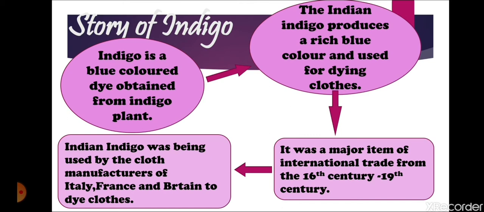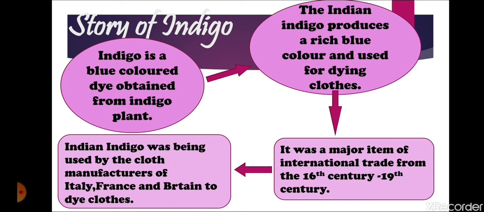Now, come with me on the journey of the story of indigo. Now, we are going to learn about the indigo plant, and why this plant has an interesting story in Indian history. Indigo is a plant that produces a rich blue color that has been in great demand from the 16th to the 19th century in India.